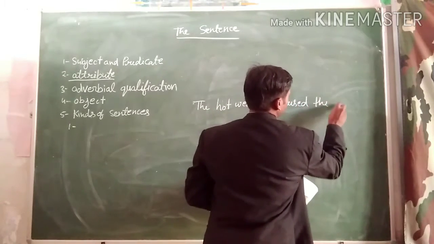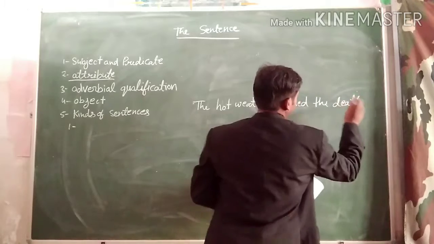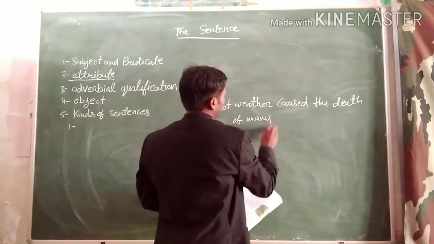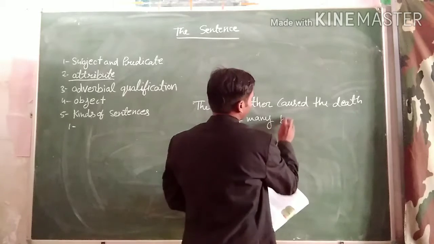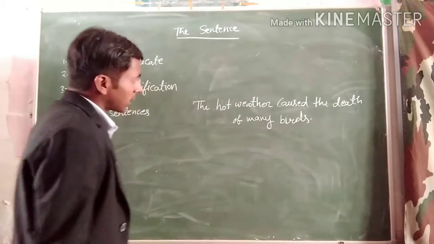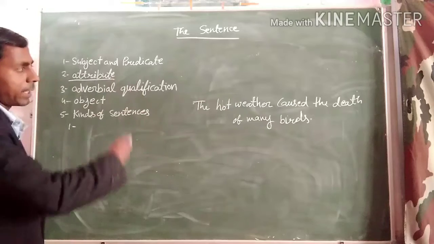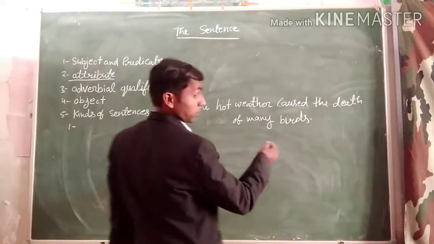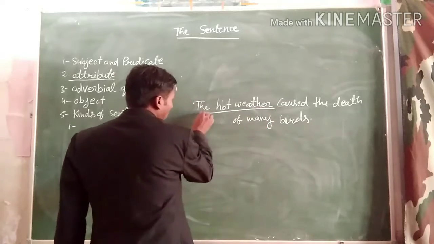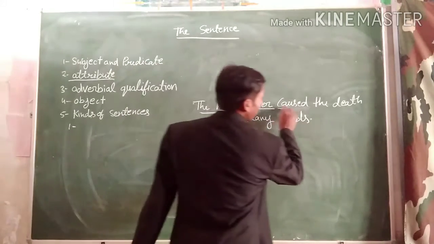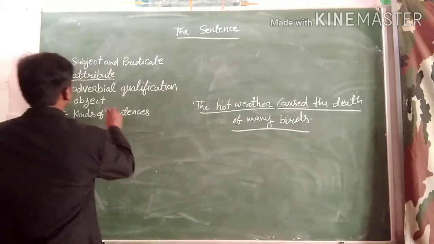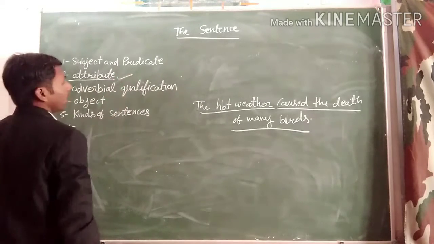In this sentence, first you divide it into two parts: subject part and predicate part. You can see here this part will be the subject and the rest of the part will be the predicate. Now we can study the attribute.